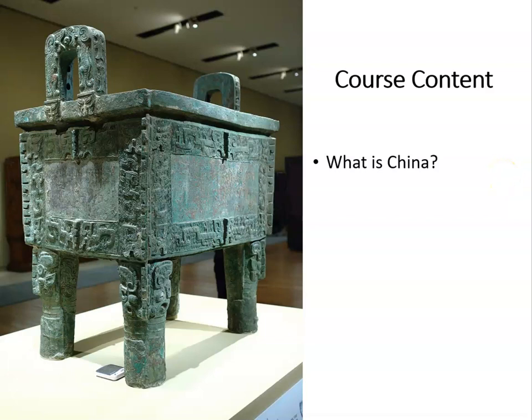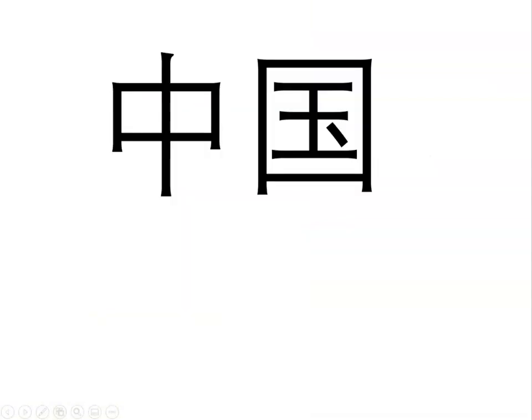Now in this lesson, we're going to discuss what is China, how do we define China, and what are some of the connotations of the word China. Now first, let's examine the origin of the word China under the light of the Chinese language itself. Now in the Chinese language, China is 中国, 中国. Here we can see the scripts for 中国 on the screen.